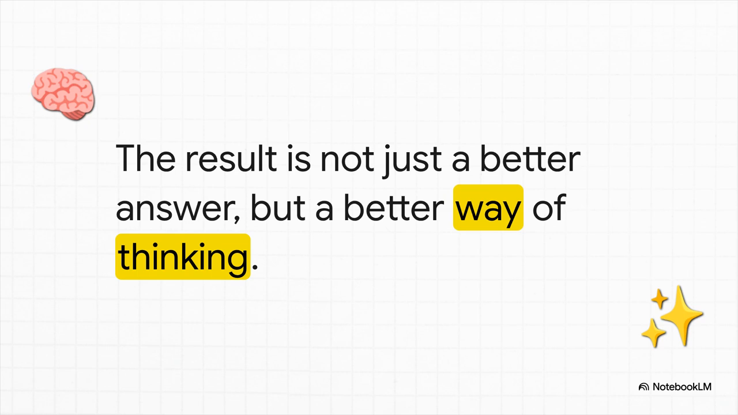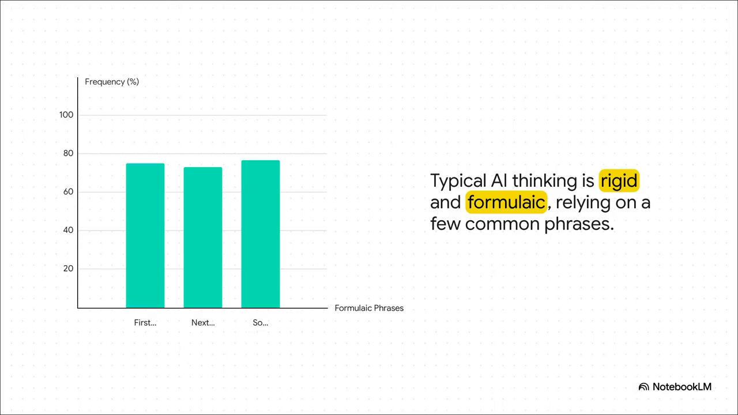The really groundbreaking thing here is how the AI is getting these results. See, REER isn't just teaching it to spit out better answers. It's teaching it a fundamentally better, more human-like way of thinking. If you look under the hood of most AIs trained the old way, their thought patterns are super rigid and formulaic. It's always, first I will do this, next I will do that, therefore. It's predictable, it's linear, it's robotic.